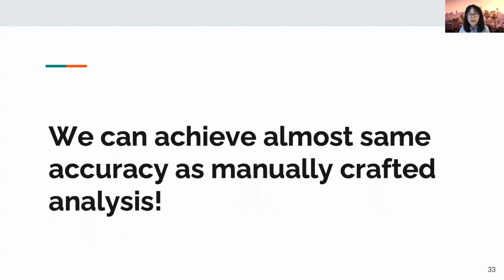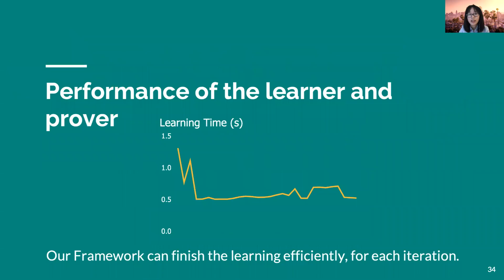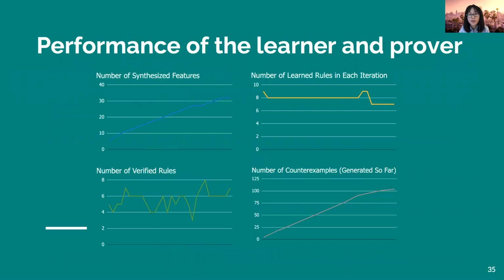In terms of the accuracy, we can almost achieve the same accuracy as the manually crafted analysis. In terms of the performance of the learner and the prover, the running time of each iteration is less than 1 second, which is pretty efficient. The number of rules produced in each iteration also remains modest, which is more likely to generalize.